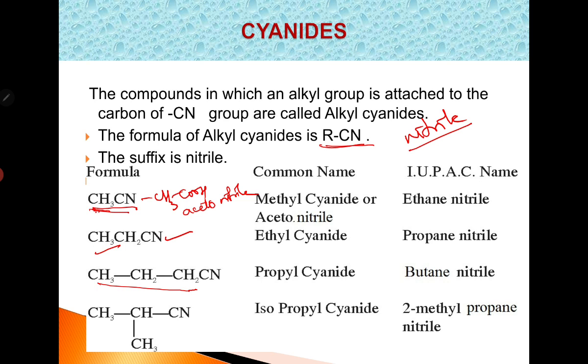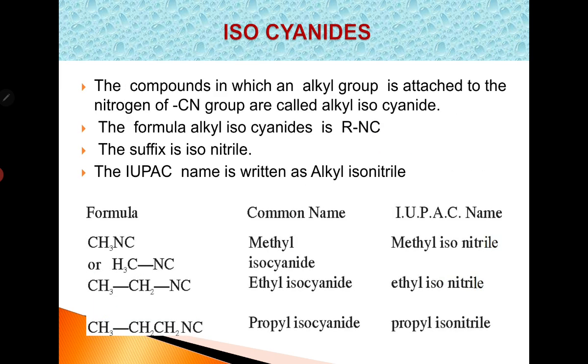In this way they are named. And this is isopropyl group, therefore it is called isopropyl cyanide, or 1, 2, 3. So 2-methyl propane nitrile. It's also called 2-methyl propane nitrile.